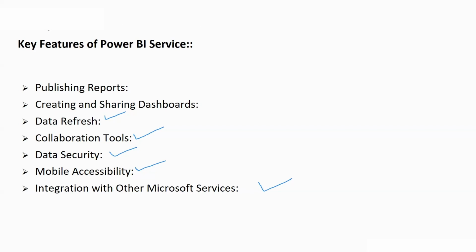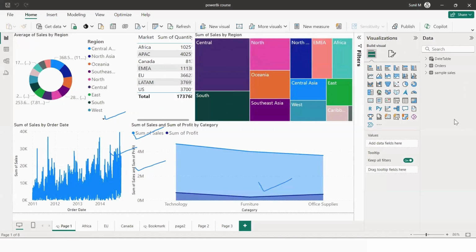For that, first we will open the Power BI Desktop application. And over here, you can see this publish option. Whenever you are working with any report and you want to publish it on the Power BI service, you can click on this publish option and it would then publish your report to the Power BI service.